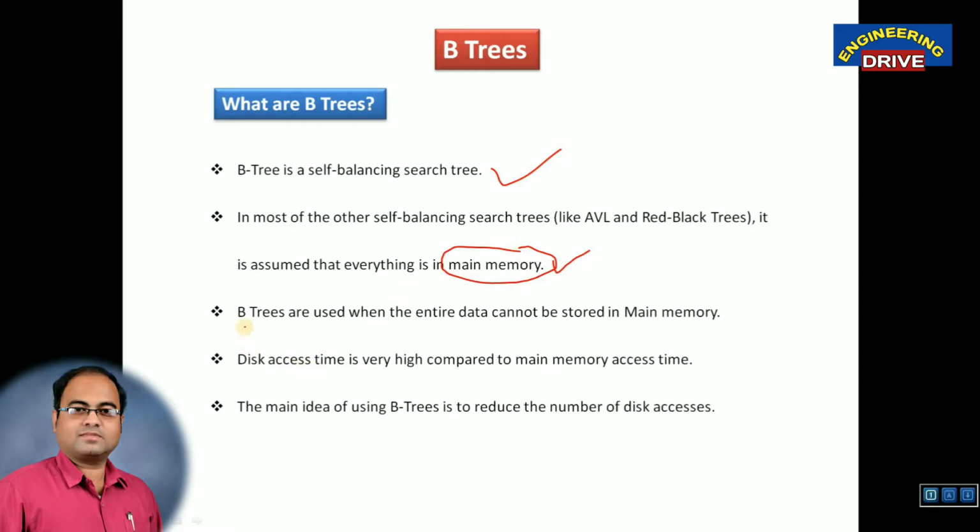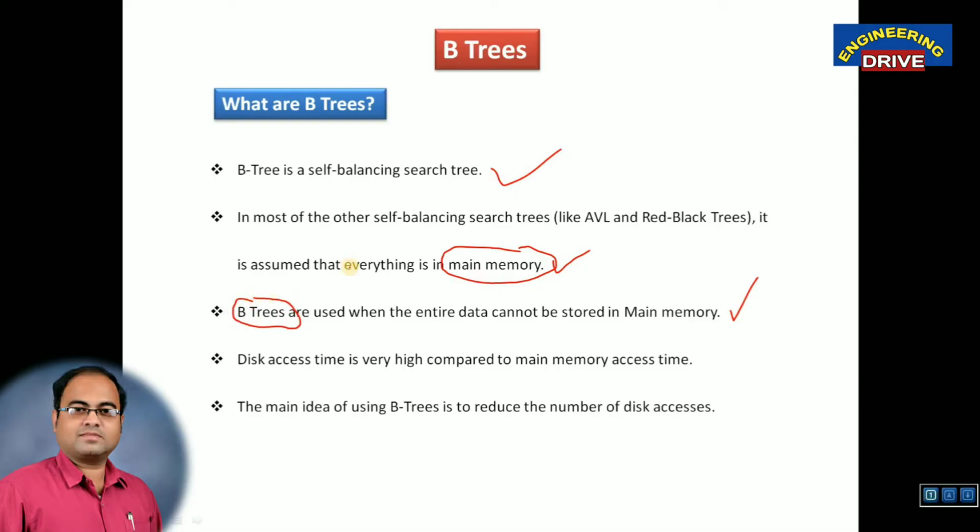Now, when should we use B trees? B trees are used when the entire data cannot be stored in main memory. What is the reason behind this? Because main memory size is comparatively smaller compared to secondary memory. B trees are generally used when you want to store a large amount of data. If you are storing a large amount of data, you can't store it in main memory, yes or no? You should make use of secondary memory also. In that case, we will use B trees as our option.